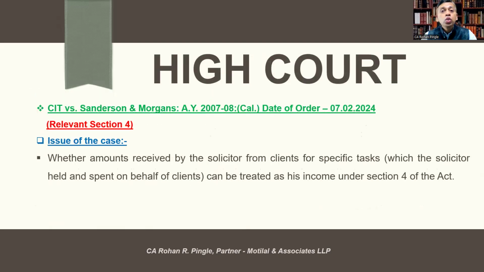So now we are moving to High Court. Okay, first, CIT versus Sanderson and Morgans, relevant assessment year 2007-8. Calcutta High Court, date of order 7th February 2024, and relevant section is section 4.